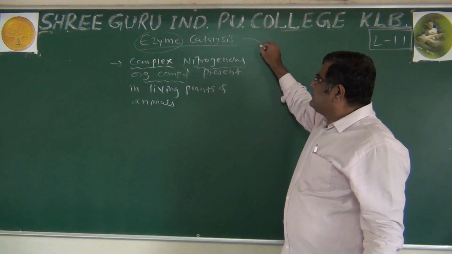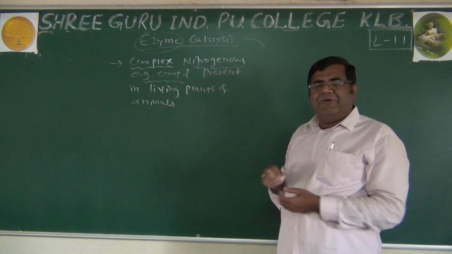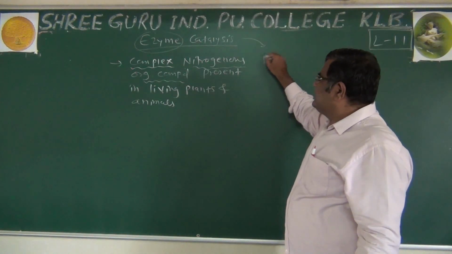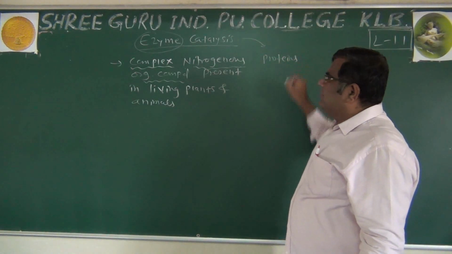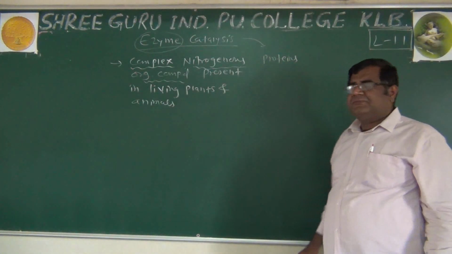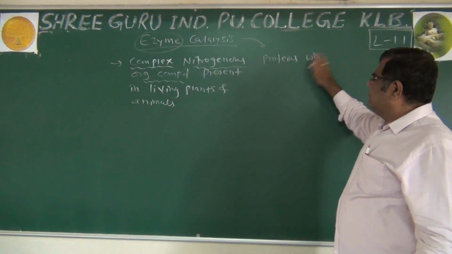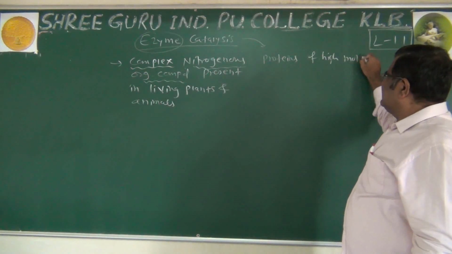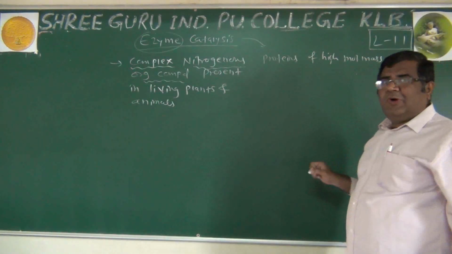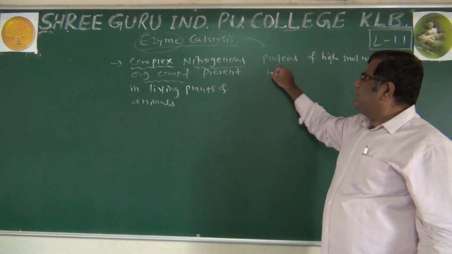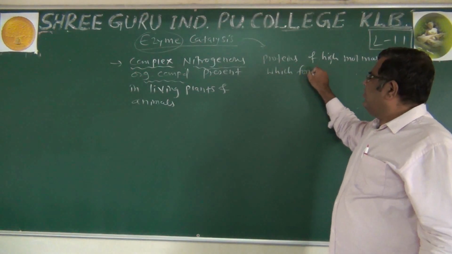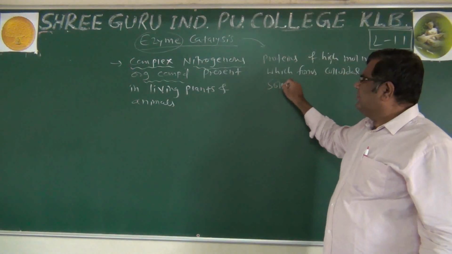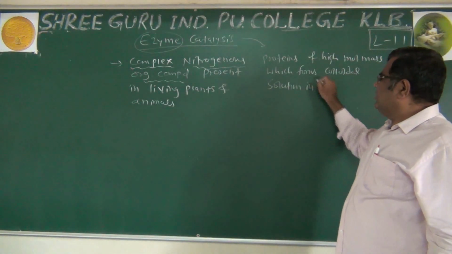But if we see its chemical structure, we can define it as one type of biomolecule. Enzymes are nothing but proteins, which form proteins of high molecular mass, because it is a macromolecule, which forms colloidal solution in water.